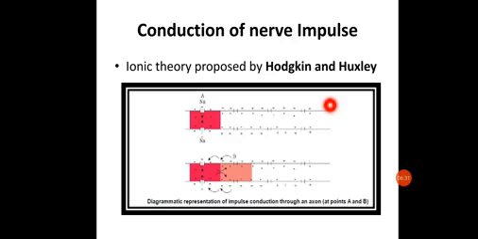Here you can see a normal case, where the inner membrane has the negative charge and the outer membrane has the positive charge. But sometimes, due to some external stimulus, in this red colored region the internal membrane has a positive charge while the external membrane has a negative charge. So it is causing a disturbance.